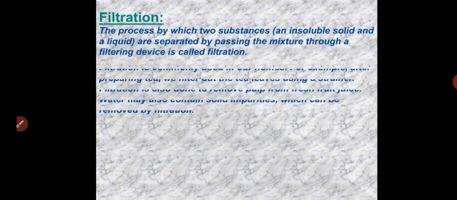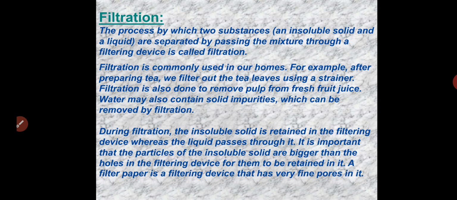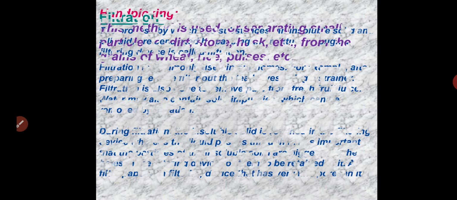The process by which two substances are separated by passing a mixture through a filtering device is called filtration. Filtration is commonly used in our homes. For example, after preparing tea, we filter the tea leaves. As I said, we separate the tea leaves or tea powder with the help of a strainer, right? During filtration, the insoluble solid is retained in the filtering device, whereas the liquid passes through it.